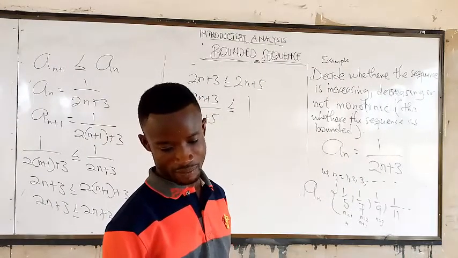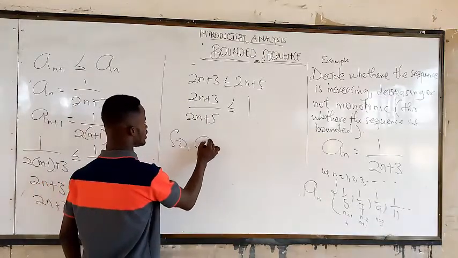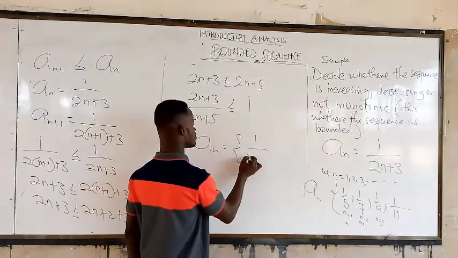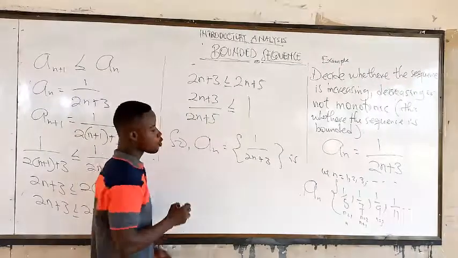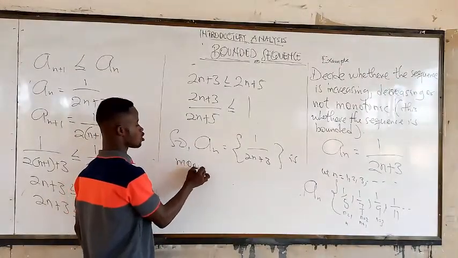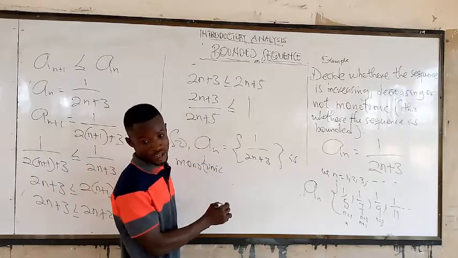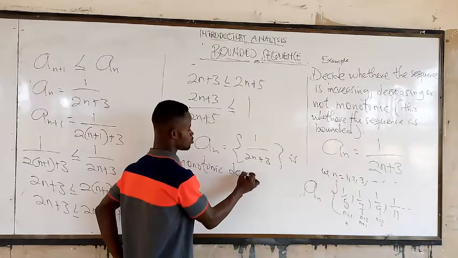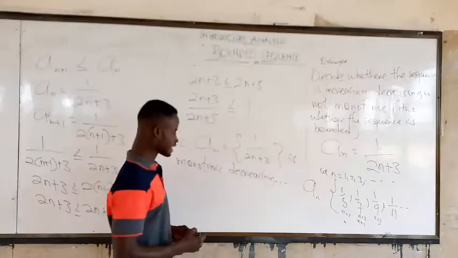This is telling us something. And what this is telling us is that a of n, which is 1 over 2n plus 3, is monotonic decreasing.